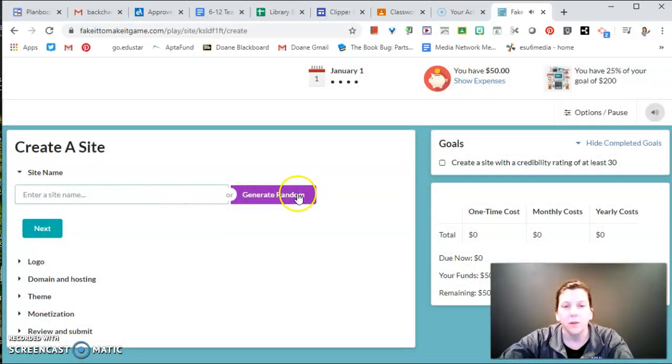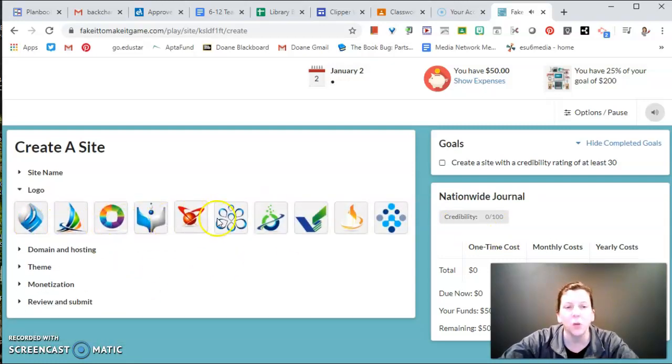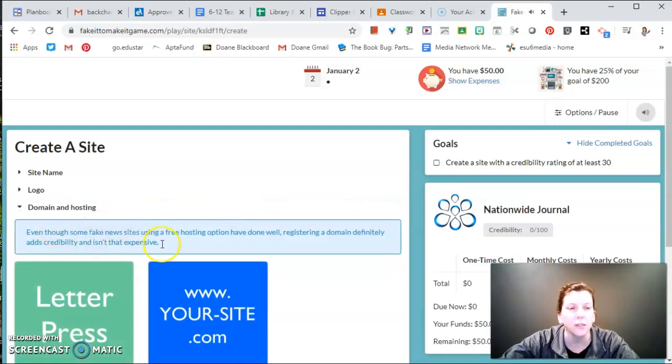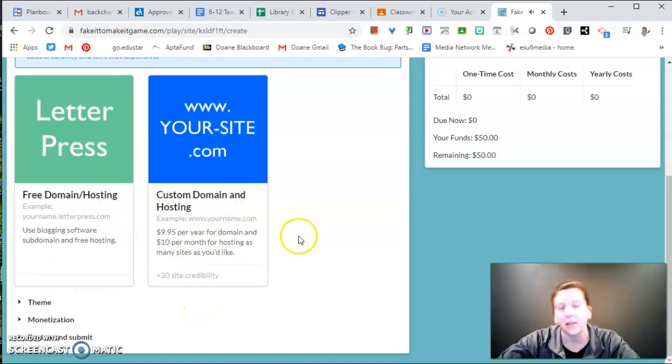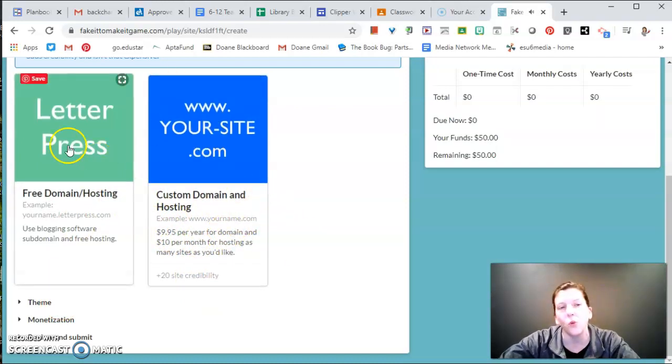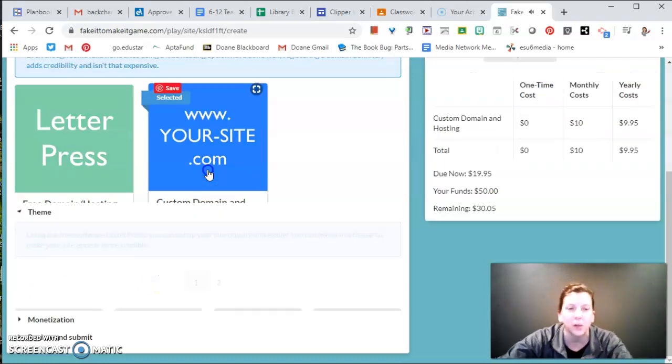So, pick a site name. You can make up your own, or you can just pick one. Sure. Nationwide Journal sounds good. Now I'm going to pick a logo. Pick anything you want. Now remember all your money is fake, but if you want to create your own hosting or have custom hosting, remember you got to have 30 credibility to even start playing the game. So let's pick this one.